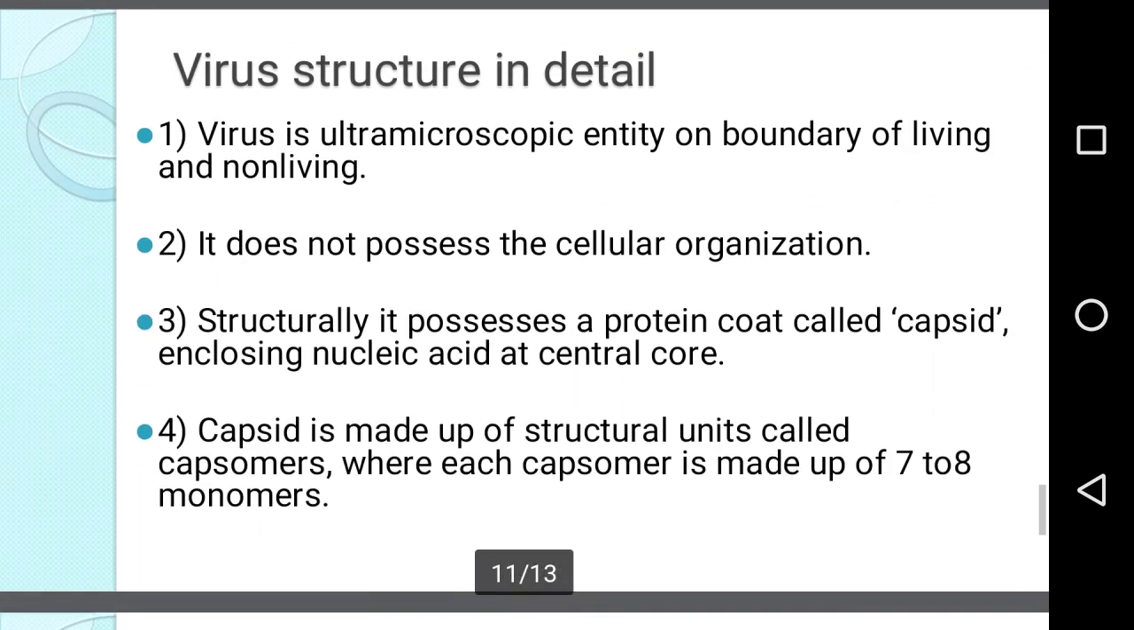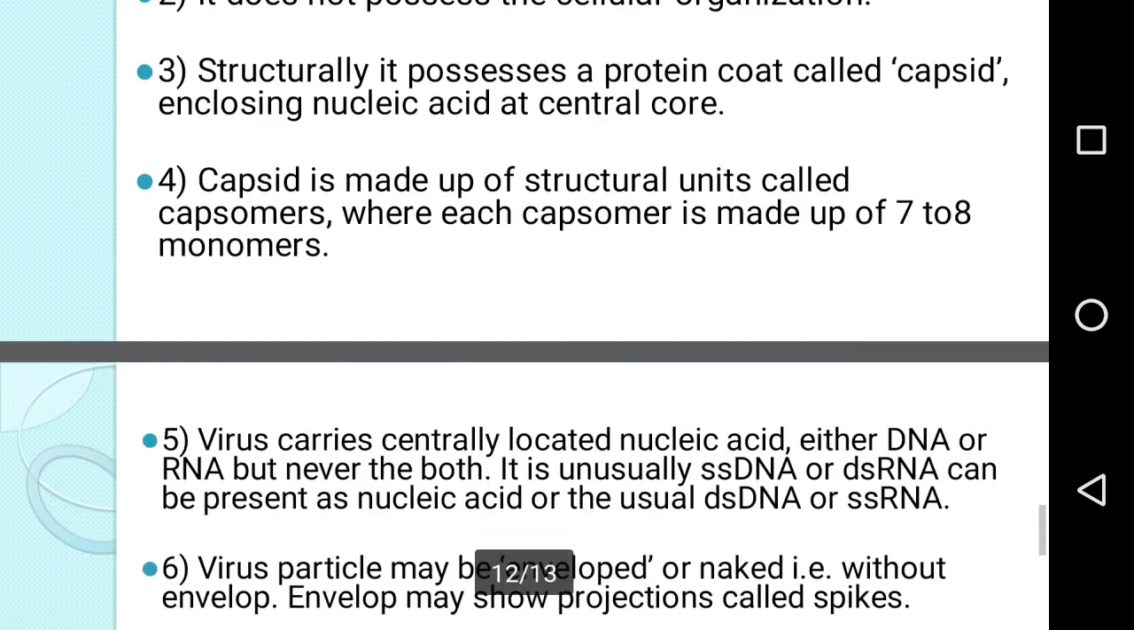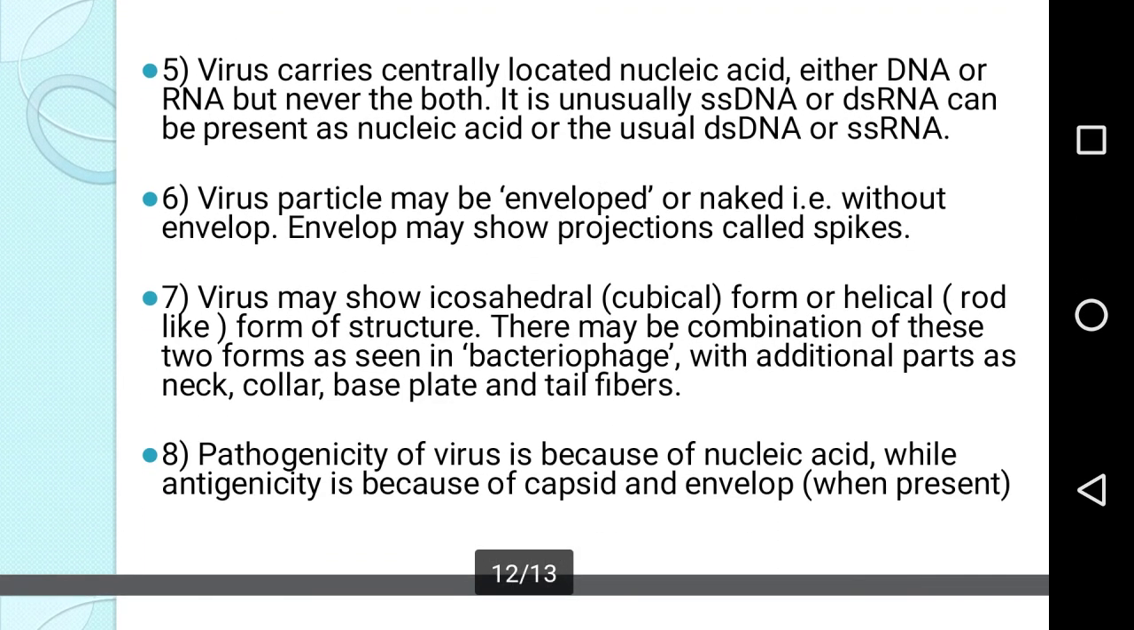Now, we see in detail the structure of the virus. Virus is an ultramicroscopic entity on the boundary of living and non-living. It does not possess cellular organization. Structurally, it possesses a protein coat called capsid enclosing the nucleic acid at the central core. Capsid is made up of structural units called capsomers, where each capsomer is made up of 7 to 8 monomers. Virus carries centrally located nucleic acid, either DNA or RNA, but never both.